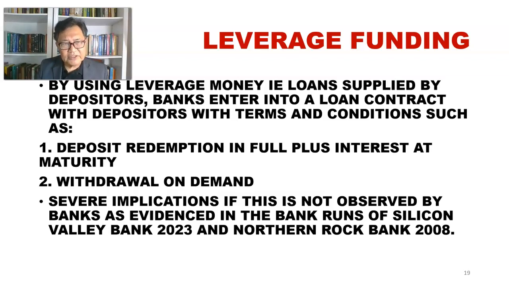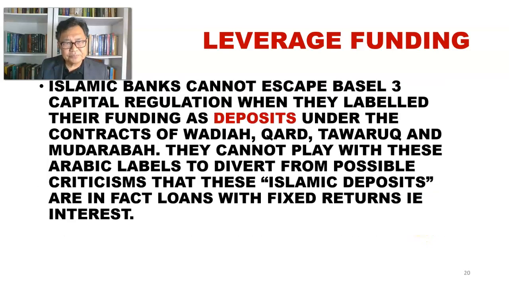So if these conditions are not fulfilled by the bank, then we can see that there can be possible bank run, as evidenced in the bank run of Silicon Valley Bank in 2023 last year, and the Northern Rock Bank in UK that was much earlier in the year 2008 during the US subprime mortgage crisis.